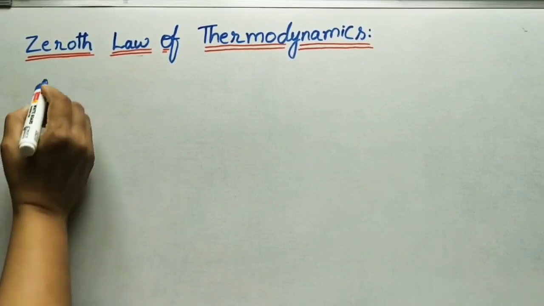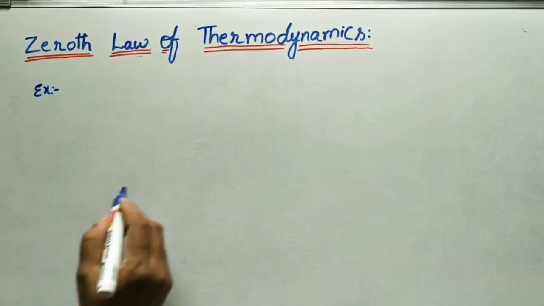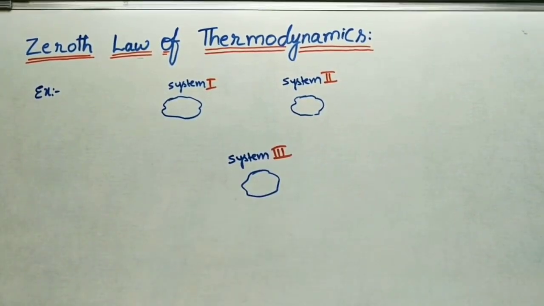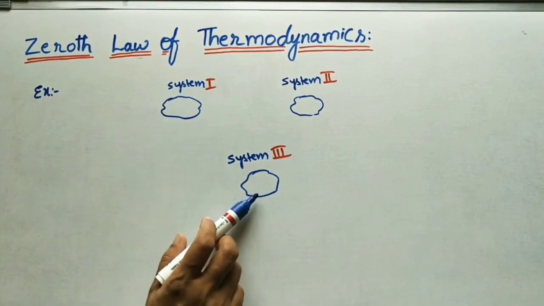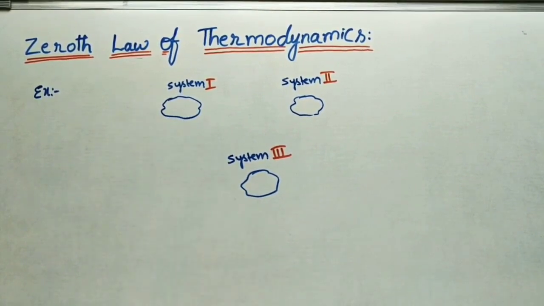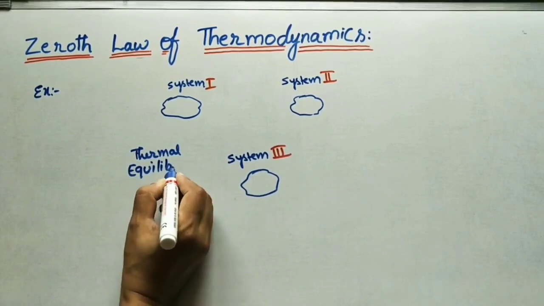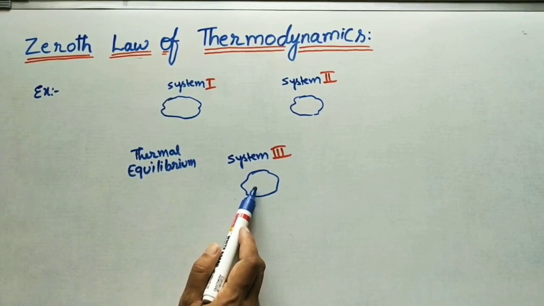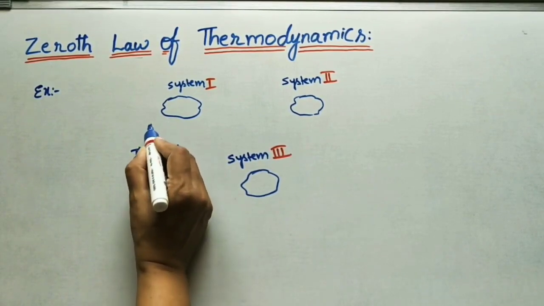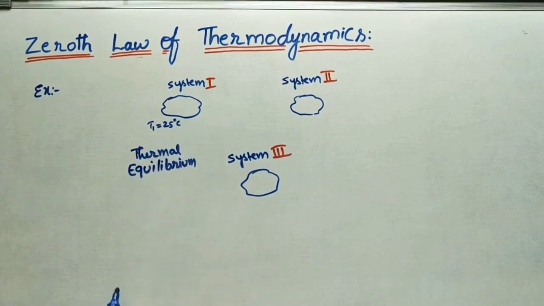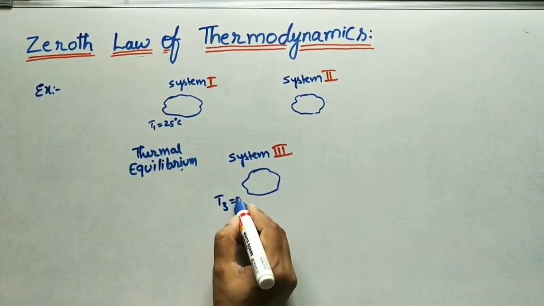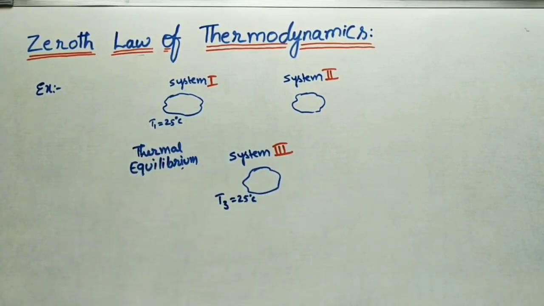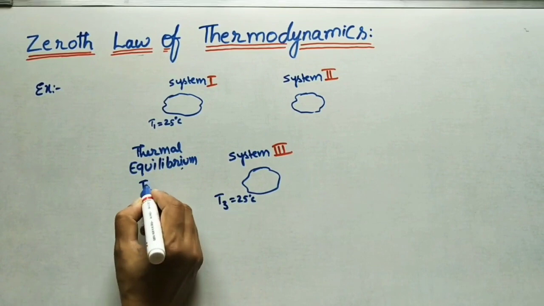Before explaining this law, I will give one example. I am taking two systems. I am taking the third system also. Let us assume system 1 and system 3 are in thermal equilibrium. Thermal equilibrium means both systems have the same temperature. Let us assume temperatures here. T1 is 25 degrees C. Now I am taking T3, system 3. It is also 25 degrees C. We can say system 1 and system 3 are in thermal equilibrium because T1 is equal to T3.